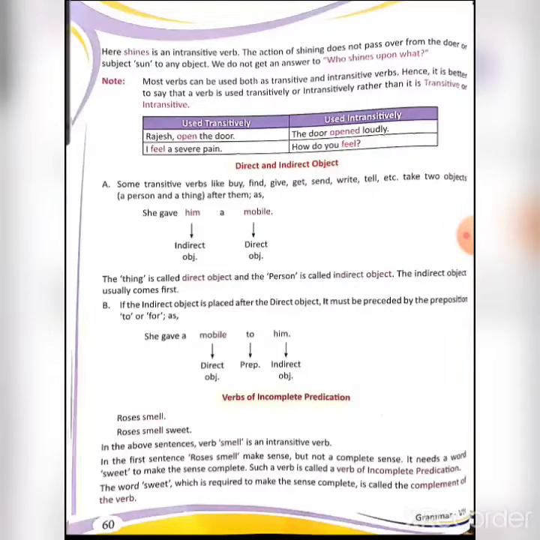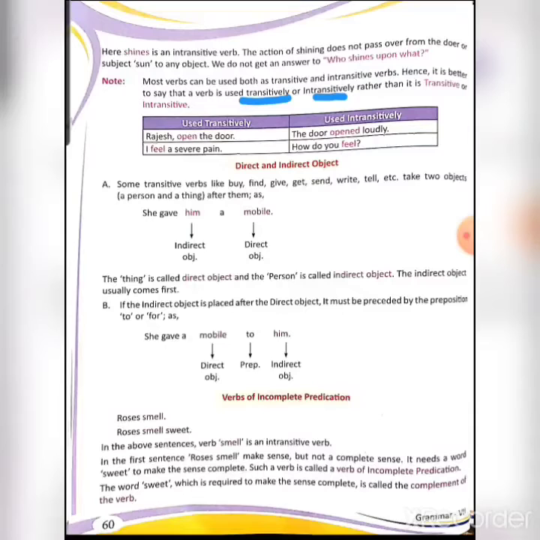You don't get any answer. So the verb shine is an intransitive verb. Note: most verbs can be used both as transitive and intransitive verbs. Hence, it is better to say that a verb is used transitively or intransitively rather than it is transitive or intransitive.